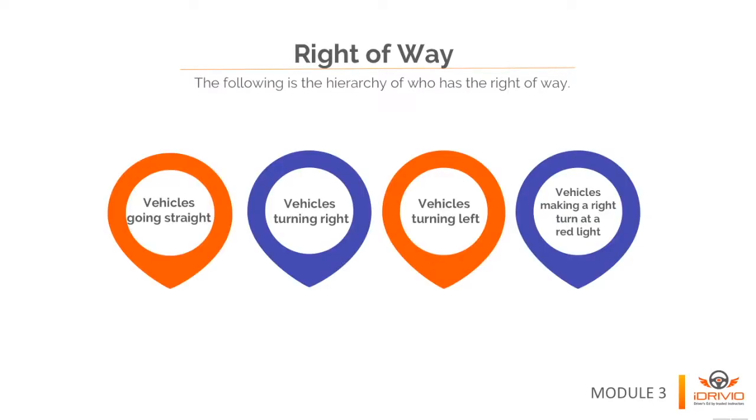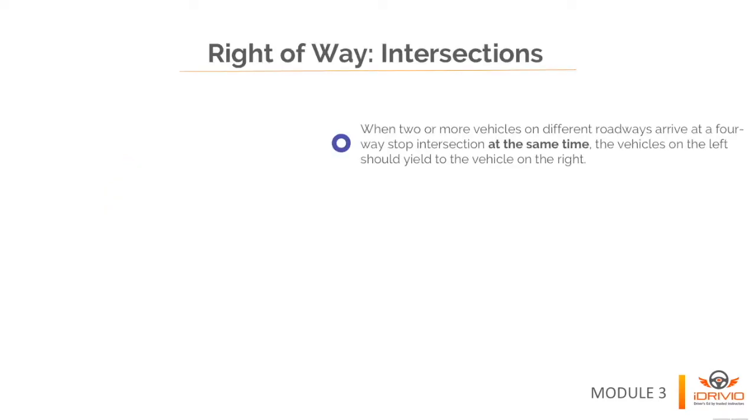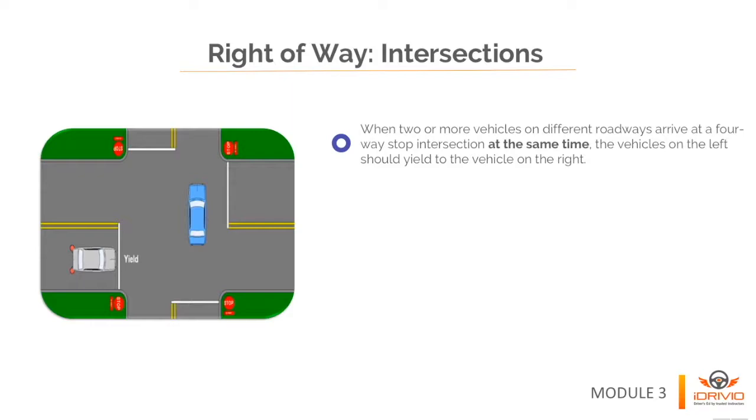Now, let's find out who has the right-of-way when it comes to intersections. When 2 or more vehicles on different roadways arrive at a 4-way stop intersection at the same time, the vehicles on the left should yield to the vehicles on the right.